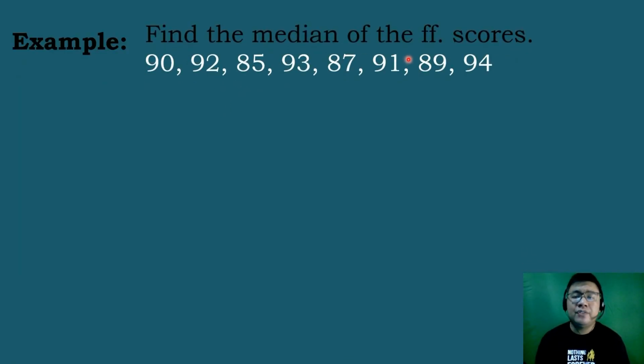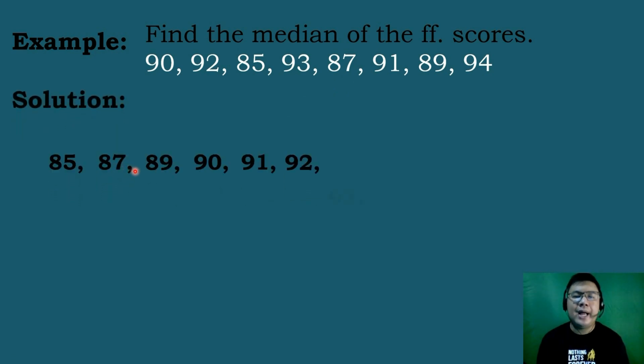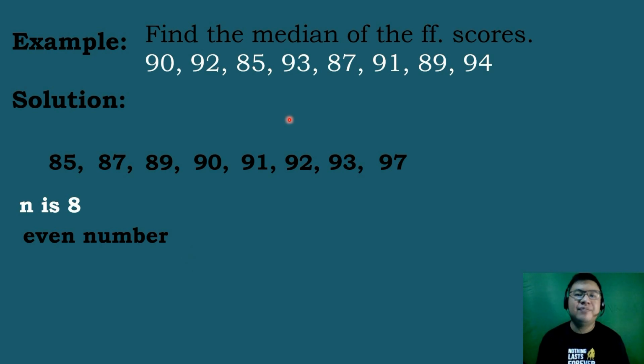Find the median of the following scores. The first step we need to do is to arrange these scores in ascending order from the lowest scores up to the highest scores. After we have arranged it, we will count the data to determine if the total frequency is odd or even. So all in all, the total frequency is equal to 8, and 8 is an even number. So if the total frequency is an even number, we have to remember that there are two middle values.